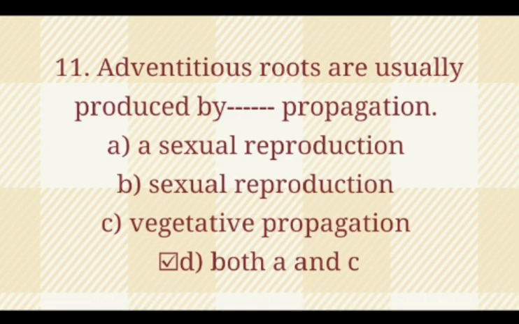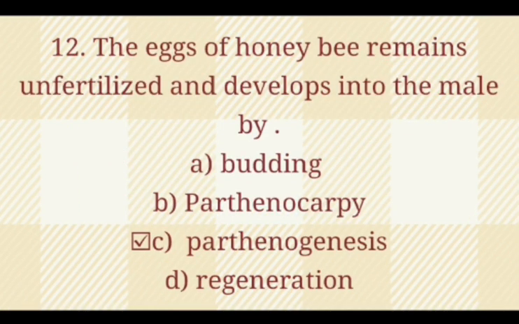MCQs number 11. Adventitious roots are usually produced by dash propagation: option A is asexual reproduction; option B, sexual reproduction; option C, vegetative propagation; option D, both A and C. So the correct option is both A and C. MCQs 12.